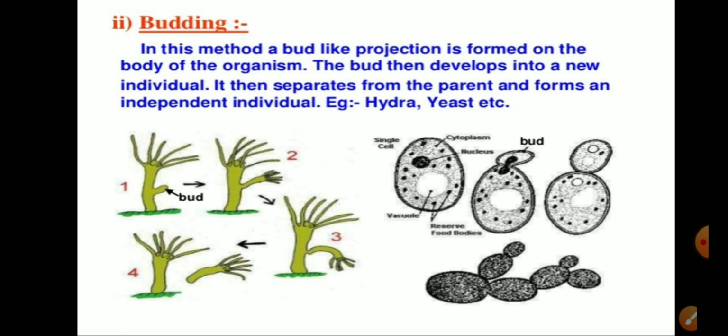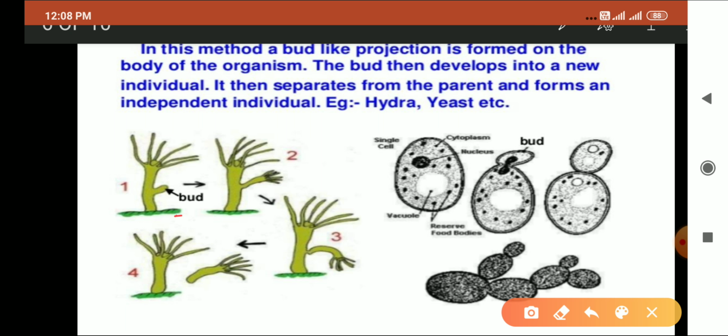In the case of yeast, a small bud develops on the parent and develops into a new individual. Now this small bud, as shown in this figure, is a bud over the hydra. This is a parent hydra, and over it a small bud develops and matures, and it detaches from its parent and develops into a complete organism.